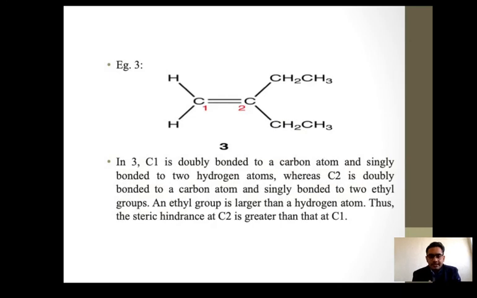Here is another example of steric crowd. On carbon number 1 there is no steric effect, and on carbon number 2 the steric effect is more. So this is also one example of steric crowd. On carbon number 1 there is no steric crowd, and on carbon number 2 the hindrance or steric crowd increases.